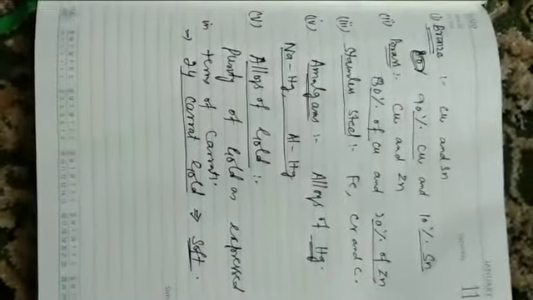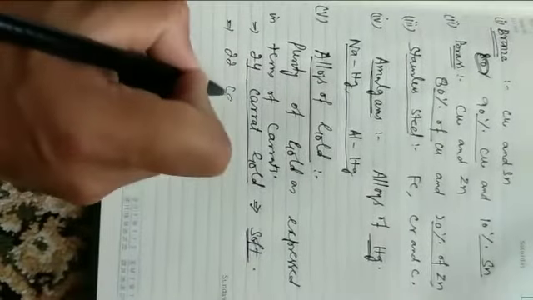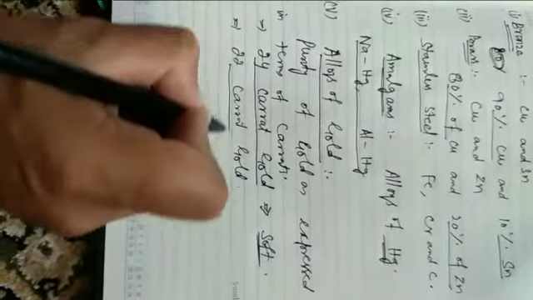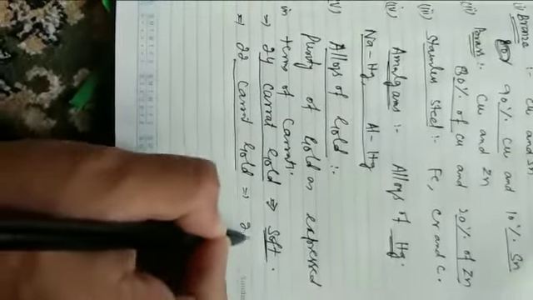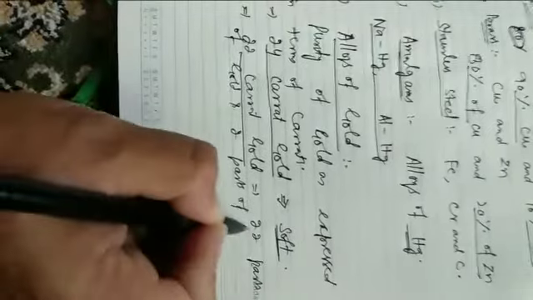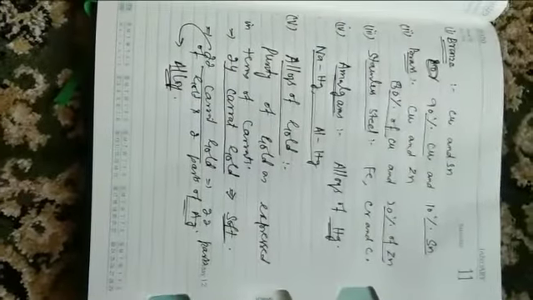This type of gold is known as 22 karat gold. 22 karat gold, which is used in India for making jewelry, contains 22 parts of gold and 2 parts of silver. Hence this 22 karat gold is an alloy of gold, and it is used for making jewelry.